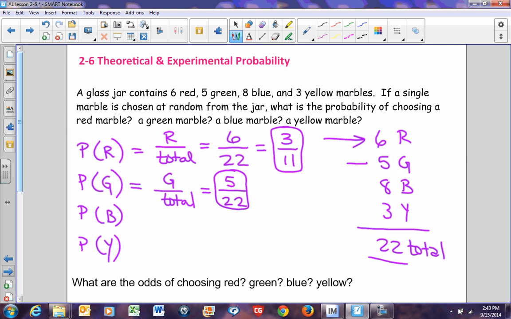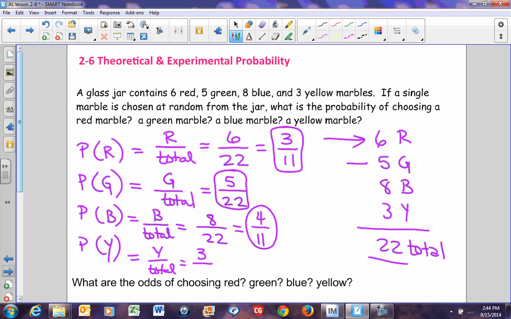If we look for the probability of a blue marble, that would be blue out of total. How many marbles are blue? There are 8 marbles that are blue. How many marbles total? 22 marbles. If we reduce this, we can divide it by 2, and we get 4 over 11. And last but not least, what's the probability of pulling a yellow marble? That would be yellow over total. There are 3 marbles that are yellow over 22 total marbles. That does not reduce, so it stays as 3 over 22.